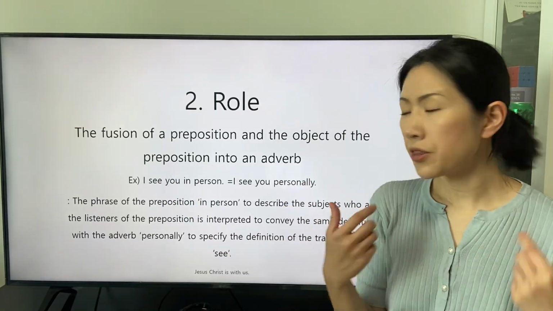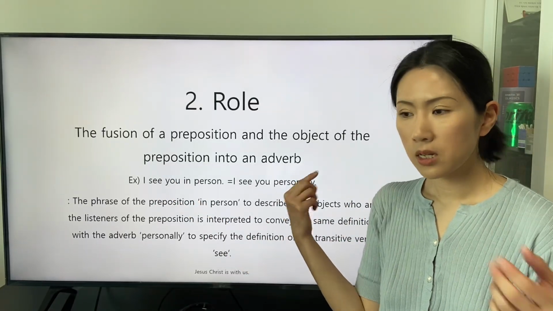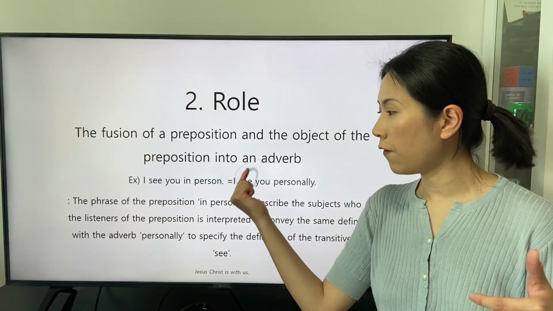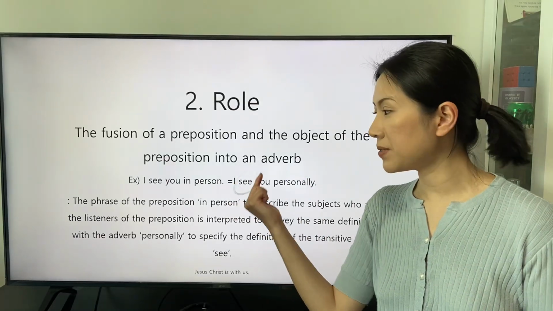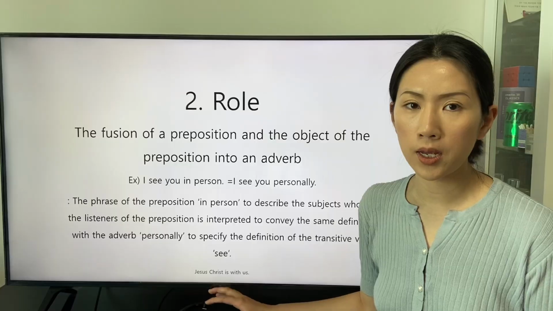And the adverb personally specifies the definition of the transitive verb see in a direct way.